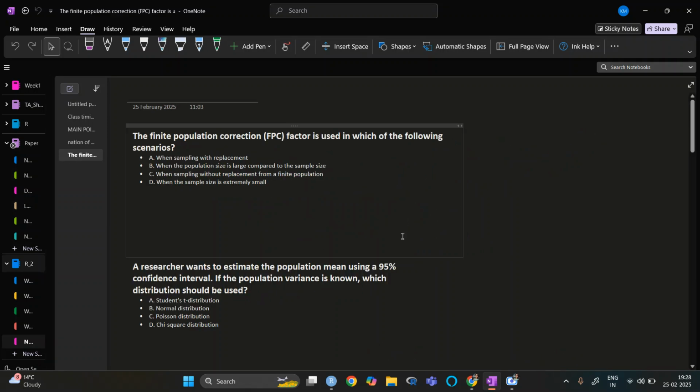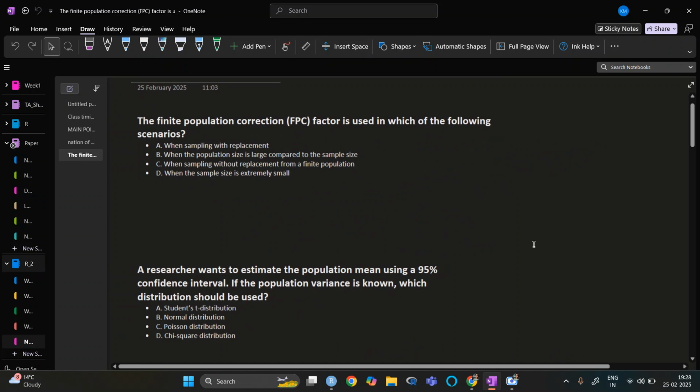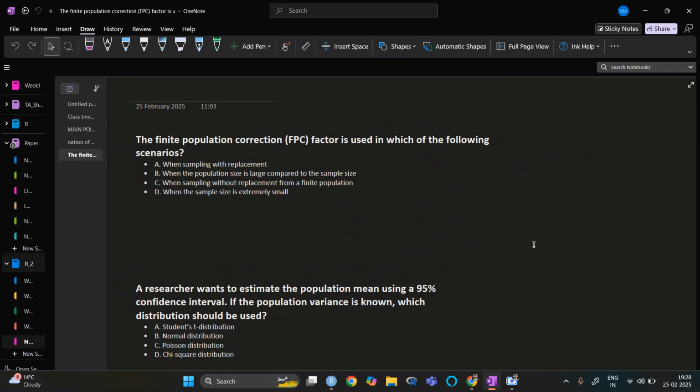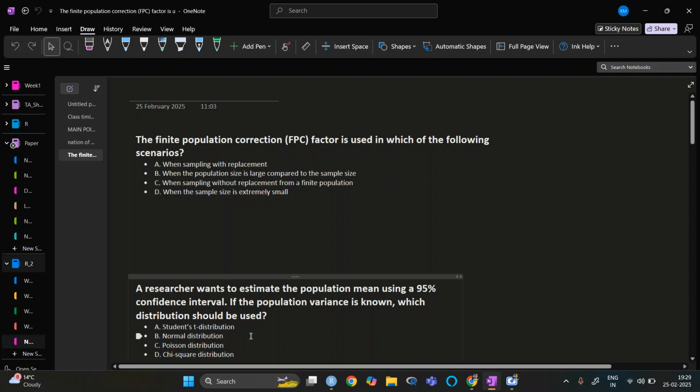So here is the question: the finite population correction factor is used in which of the following scenarios? We have seen that in the last class. Firstly, what is finite population correction?